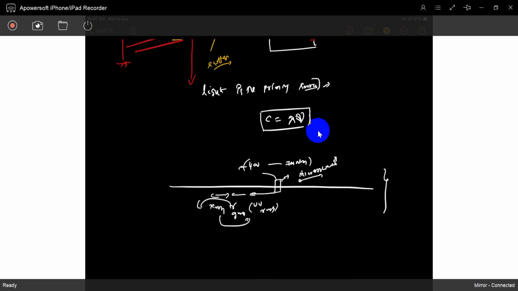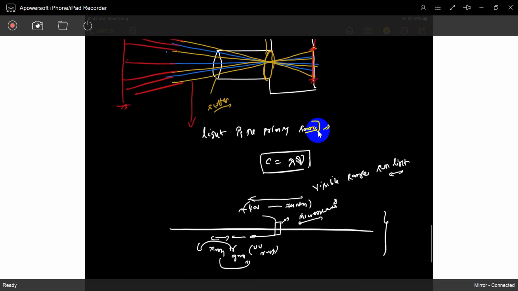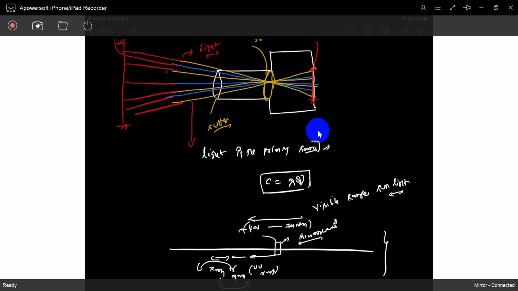We use only the visible range, sunlight, to capture the images.